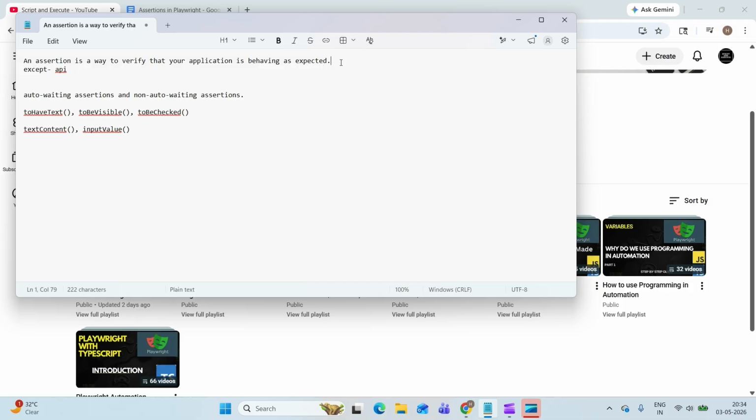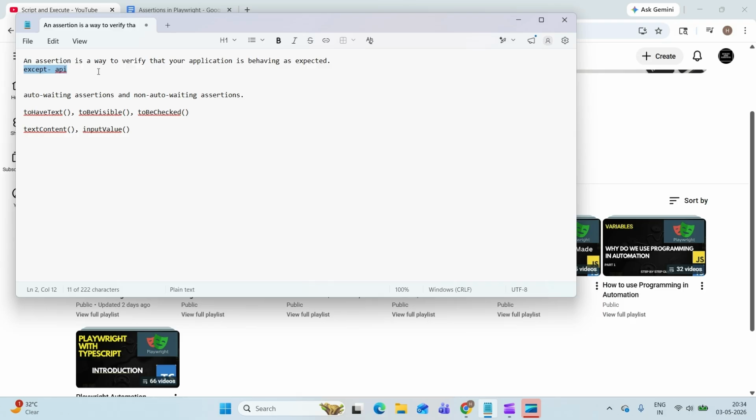Without assertions, our test can perform actions like clicking or typing, but it won't actually validate anything. Example, if you click on a login button and you expect a success message, the assertion is what checks that success message. So in Playwright, we usually write the validation using the expect API. This is important.